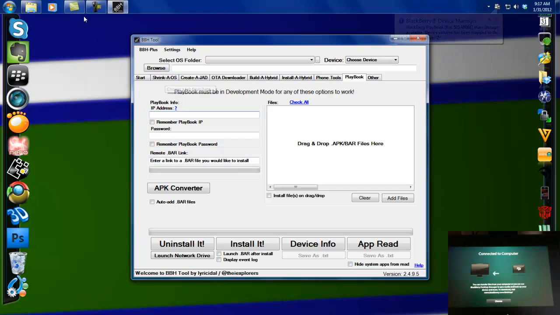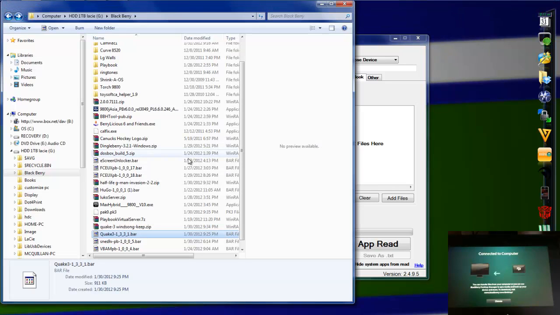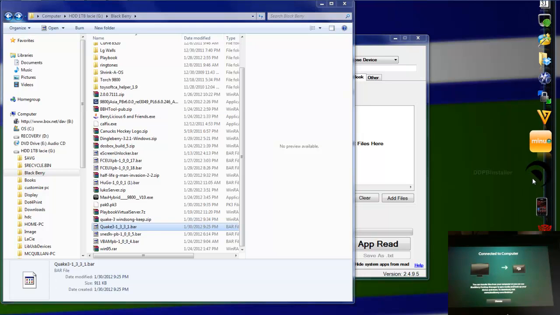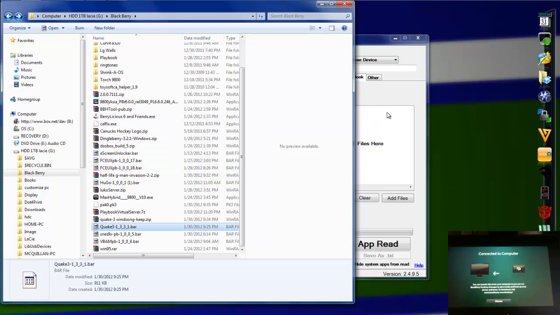So start off here, we're going to want to download all the files, Quake 3 pack0.pk3. If you want, you can download BBH tool. I'll have that in a zip file, as well as DDPB installer, which you may have used before, and I've got videos using that for side loading. So you can download all of those that you need, and there will be a link for custom maps for Quake 3 that people have already made.